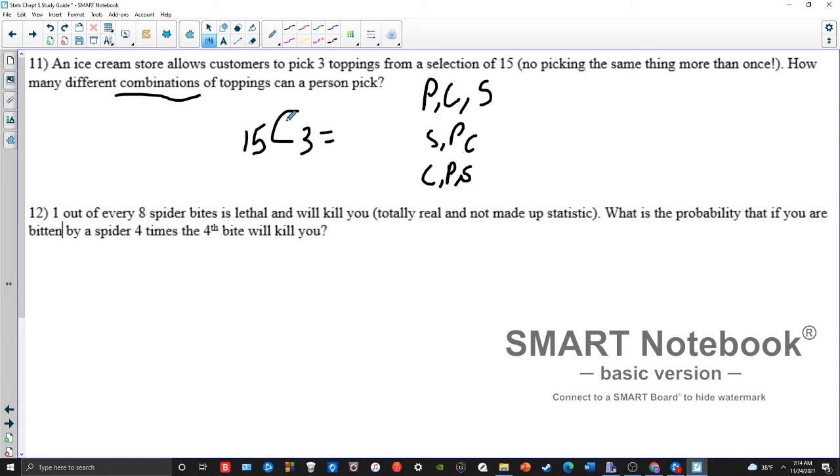If this is a P, that means that each of these 3 things is different, but they're not. Each of these 3 things is the same. The order in which you put them on the ice cream doesn't matter. You still have the same 3 toppings on the ice cream.